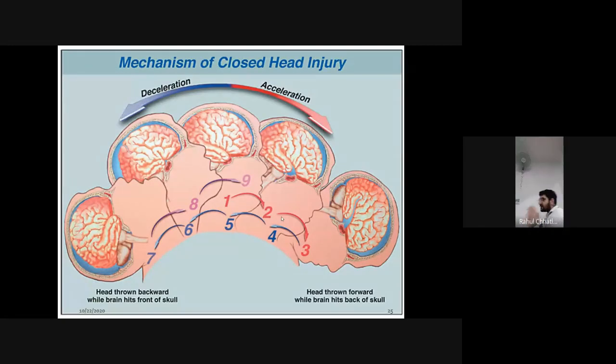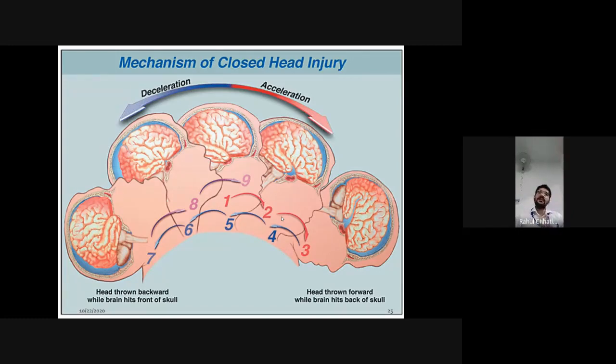Now assume I am sitting in a car that is moving forward, so I am decelerating vigorously, or the driver sitting next to me is decelerating vigorously, so my head will go for first deceleration, then it will go for acceleration. Yes, to control the motion because of inertia, this happens. So the head is thrown backwards while the brain hits the front of the skull. If it is thrown back, the skull will go backwards but the brain, because of inertia, will be injured at the front. And if the head is moving forward, the skull has moved forward, the brain stays there, so there will be injury to the posterior aspect.